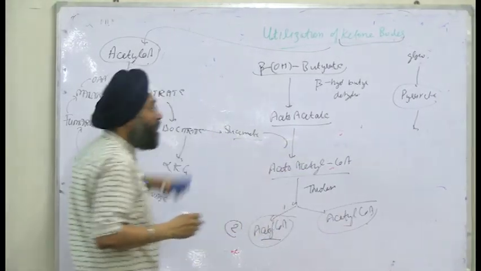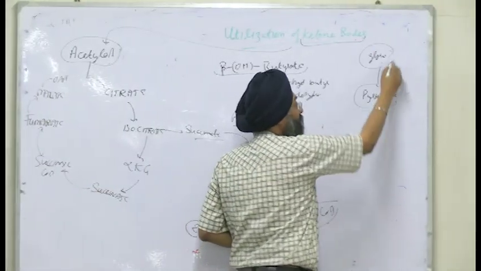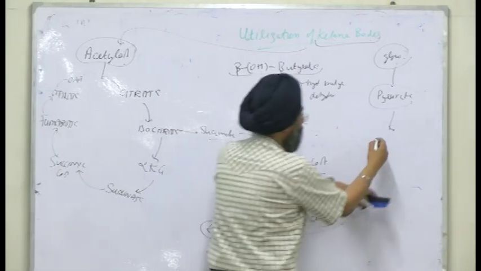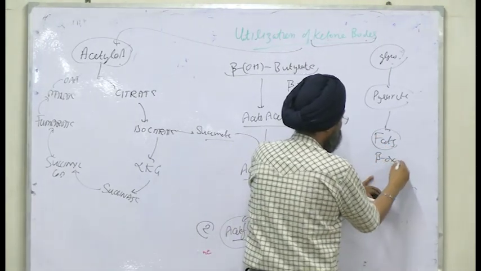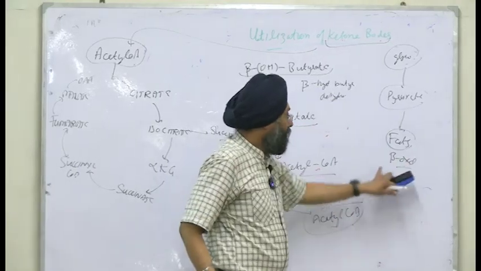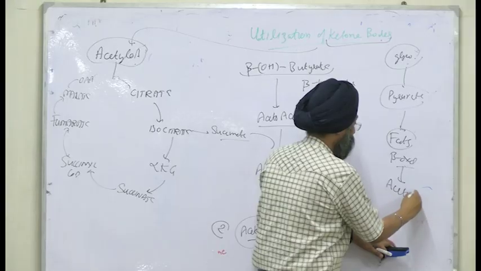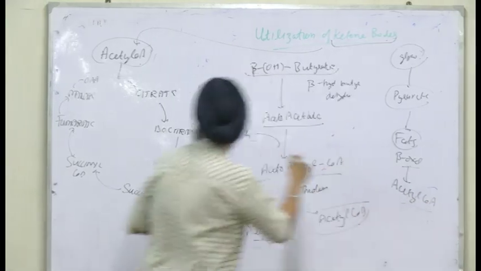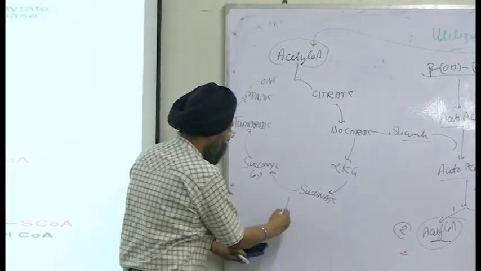So we use the alternate pathway. When glucose is not available in sufficient quantity, what will the body do? It will break down fats via beta-oxidation. Right? What will beta-oxidation provide? It will provide acetyl-CoA. Right? And this acetyl-CoA will further continue the cycle and it will provide energy.